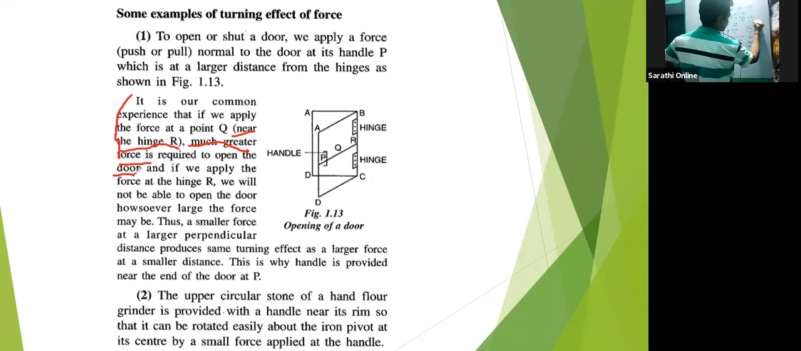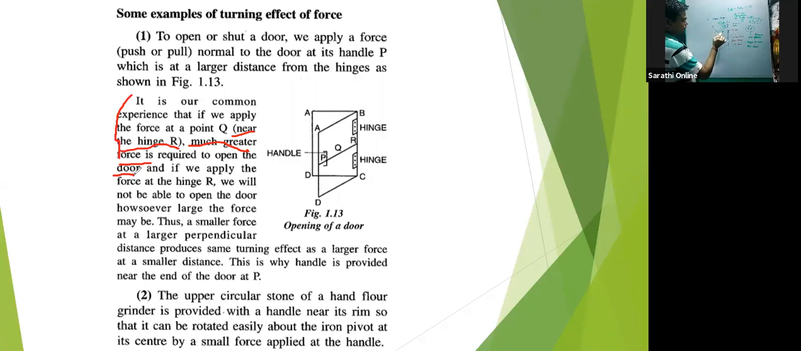This means what? F2 should be greater than F1. D2, D2 cancelled. F2 should be greater than F1. Clear? So this F2 should be greater than F1, because D1 is greater than D2. So this inequality we are getting.